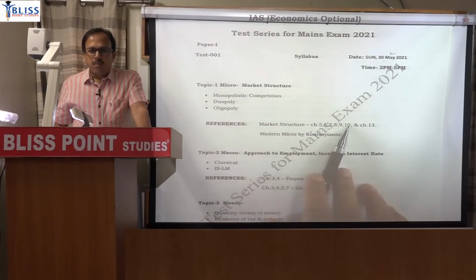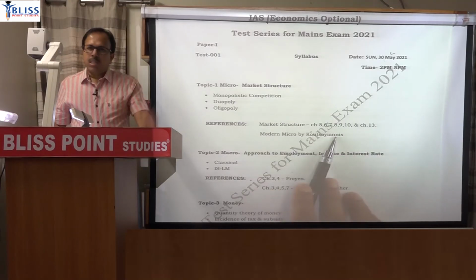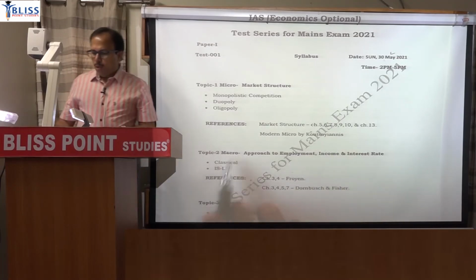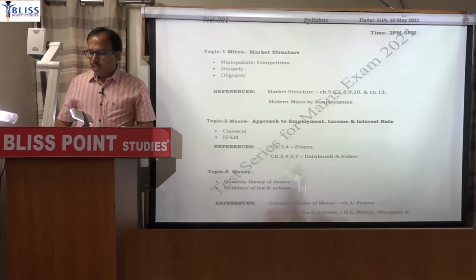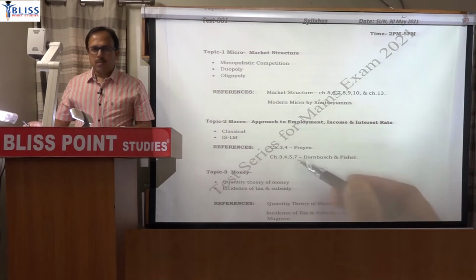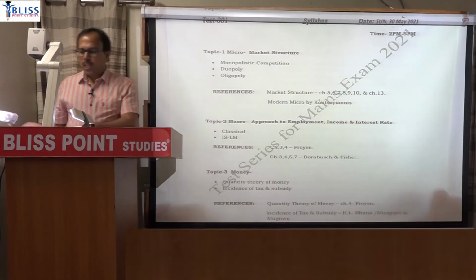References are mentioned. You don't have to buy that book, it is there in your study material. I have referred to it, it is dictated in the class notes. Topic 2, macro, classical and ISLM. For classical it is chapter 3 and 4, fine, 3, 4, 5 and 7 from Dornbusch and Fischer. So all topics with references are there in this.